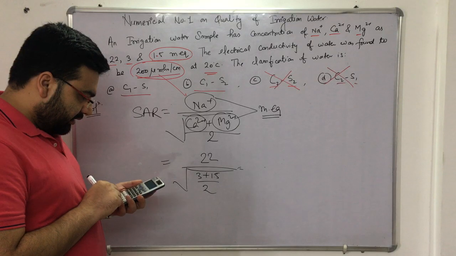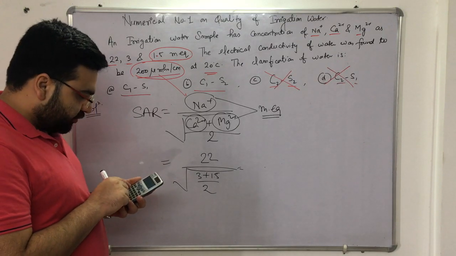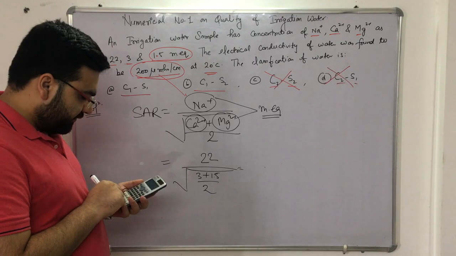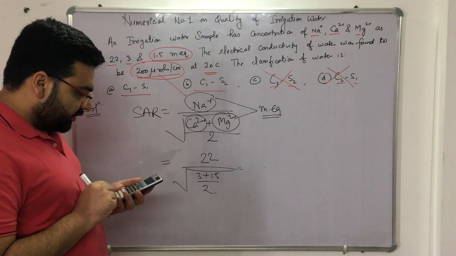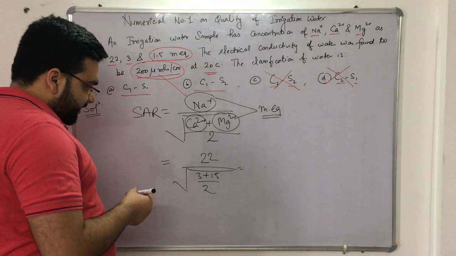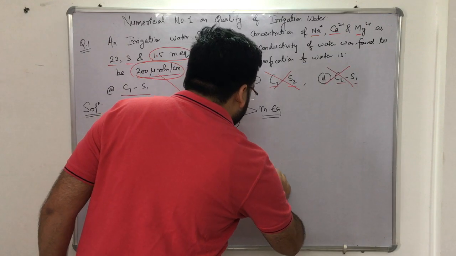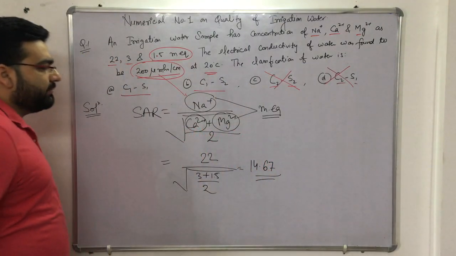So 22 divided by, in brackets, the square root of 4.5 divided by 2, 4.5 divided by 2, right? So it comes out to be nearly 14.67, right? It comes out to be nearly 14.67. So the SAR, the sodium absorption ratio, comes out to be nearly 14.67.